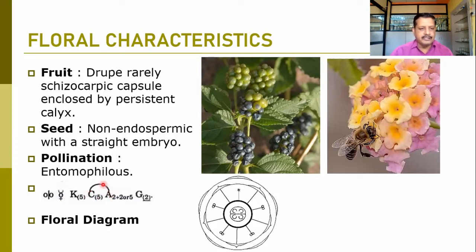So connectivity to the androecium and corolla is shown here. Androeciums are free, they may be 2+2, or in Tectona we find 5 stamens. So it is 2+2. Didynamous condition can be observed in the androecium and they are polyandrous in nature. So it has not been included in the bracket.